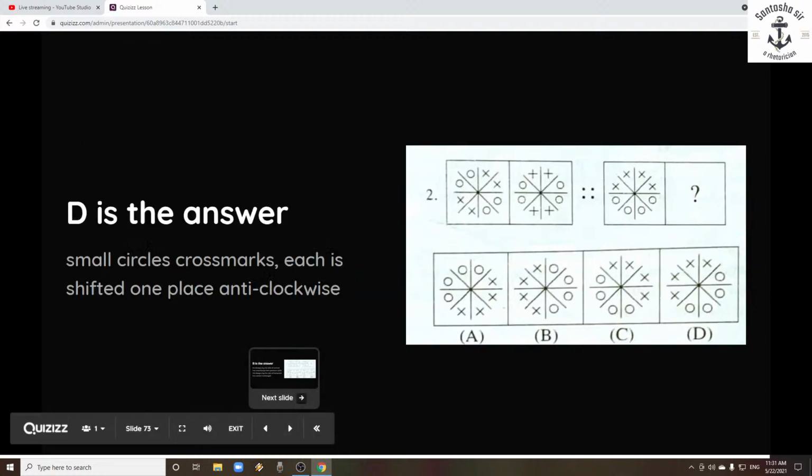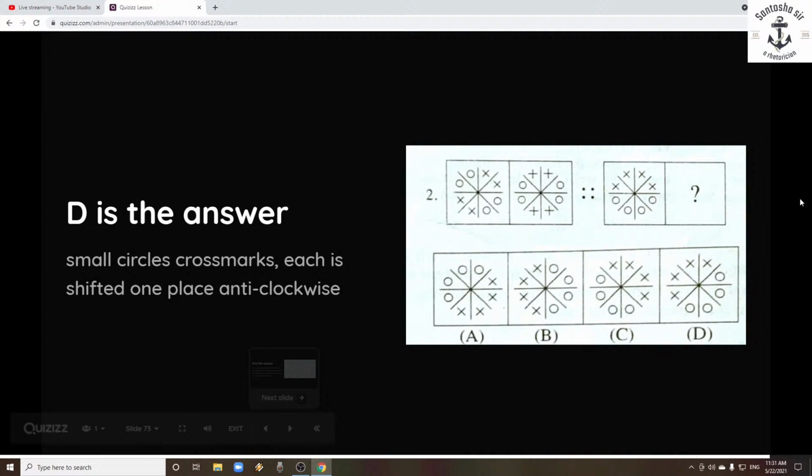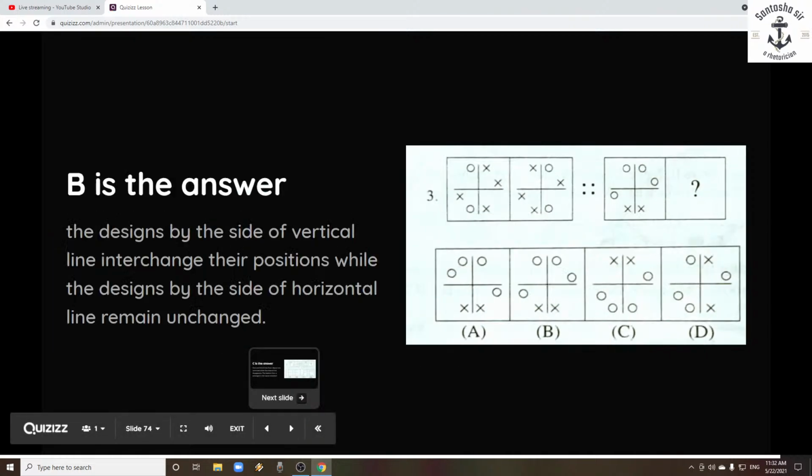So quickly, next problem question here, problem figure. Yeah. So D is the answer, but why is D the answer? Simple. They have moved the entire series anti-clockwise. See, from the first one in the question, that is moved anti-clockwise. Again they have moved anti-clockwise. Again they have moved anti-clockwise. That's how the series is completed, and D is the right answer. Let's check the next one.